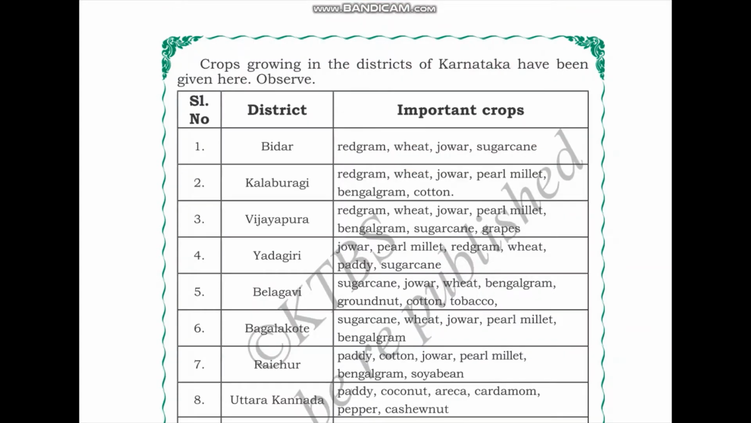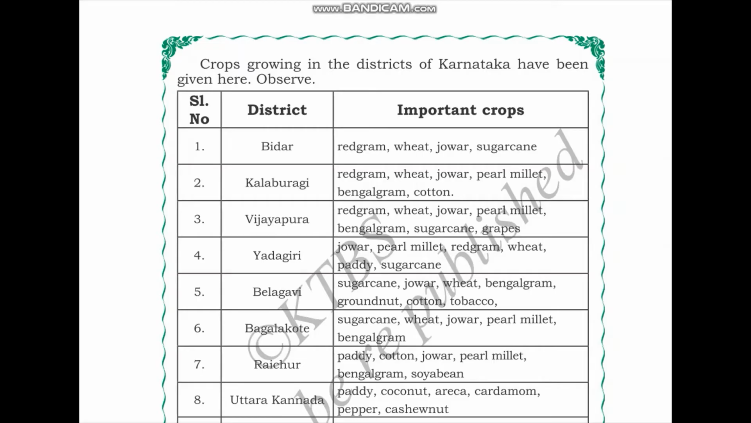Next, we have a list of districts and important crops that are grown in the districts of Karnataka. The crops that are grown in any particular region depend on factors like the amount of rainfall that region receives, the irrigation facilities available, the amount of sunlight the region receives, and the type of soil that is predominant in that region. So, the type of crop that is grown in any region depends on a number of factors.